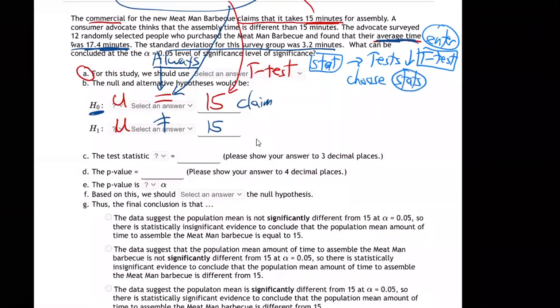It'll have data and stats. Choose stats and hit enter. And then it'll ask you for some stuff. It'll ask you for mu sub 0, X bar, S sub X, n. And so we put these in.